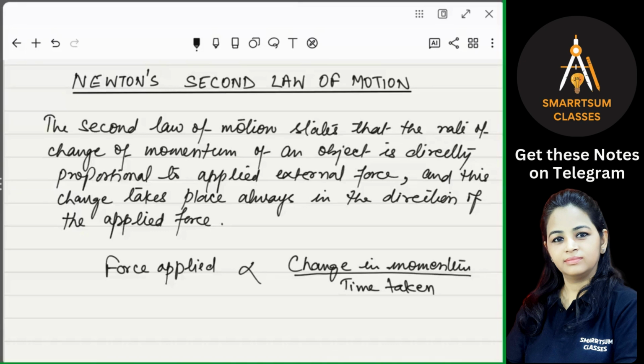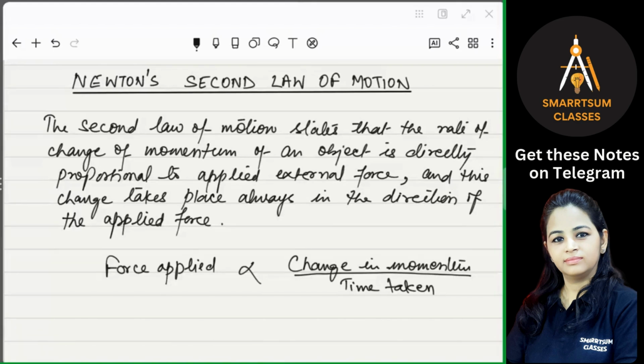So what is momentum? Momentum is mass into velocity, right? So when we apply some force, what will happen? Its velocity will change. There will be some initial velocity, suppose, for the body that is moving. Now it is attaining some other velocity, the final velocity. So there is a change in the momentum. पहले किसी और velocity से move कर रहा था और अब किसी और velocity से move कर रहा है. Getting that? And this change happens in some time. इस change को होने में कुछ time लगेगा. So this ratio depends upon the force applied. How fast its velocity changes, how fast its momentum changes, depends upon how much external force is applied.